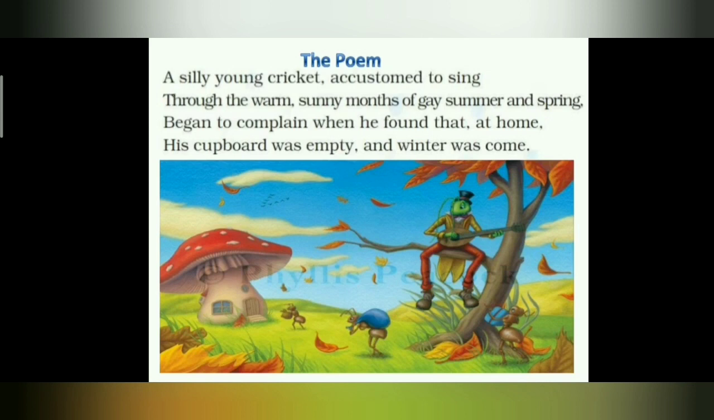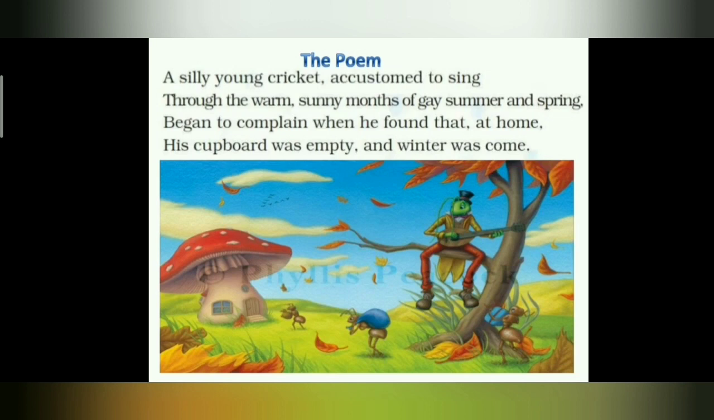So you can see the picture here, the cricket is singing. It is sitting on the branch of the tree and nicely singing. Through the warm sunny months of gay summer and spring. So here gay refers to enjoyable, happy. The spring and summer season is full of life. There is greenery everywhere, food and water in plenty. So the poet calls this particular season, spring and summer, gay, so happy and enjoyable.